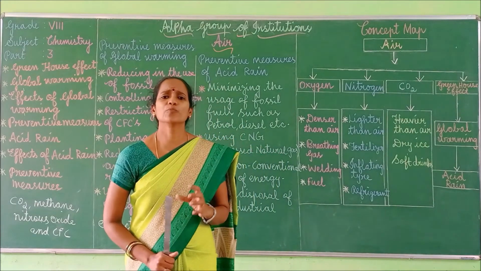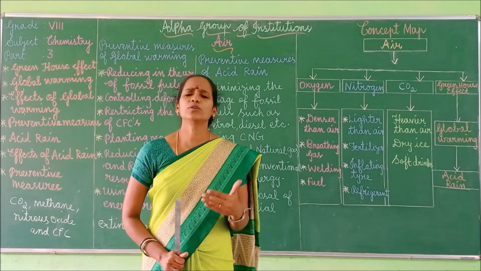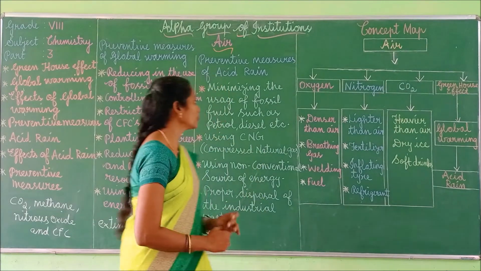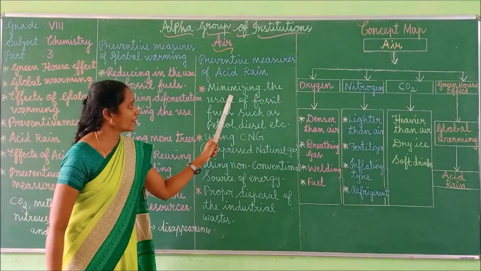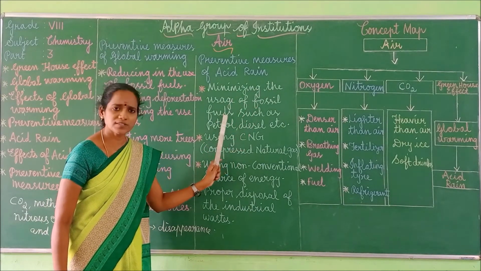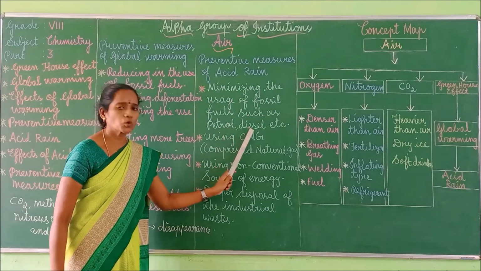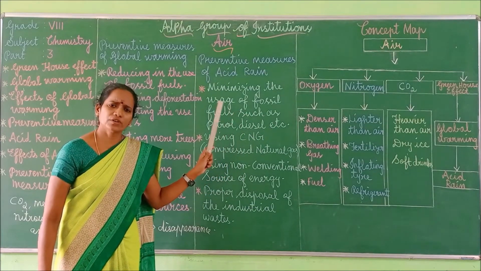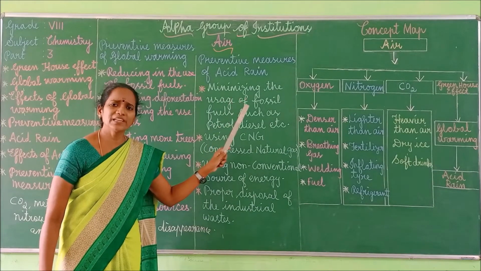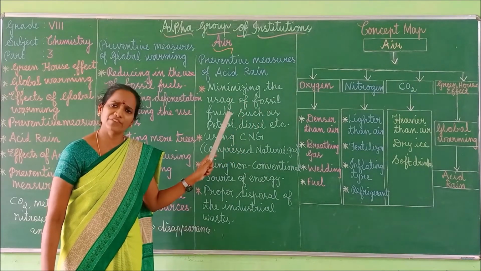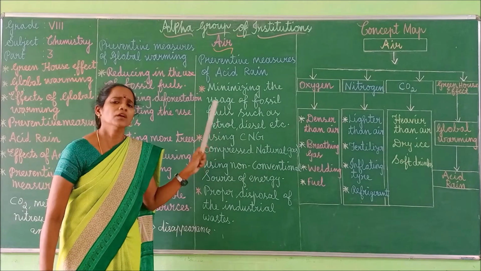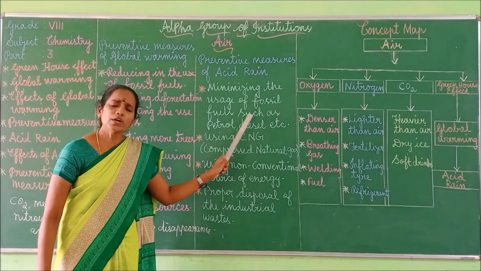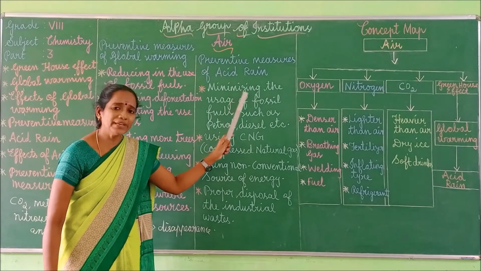What are the preventive measures we have to take? We need to take some preventive measures to save Earth. First one, we have to minimize the usage of fossil fuels such as petrol, diesel, etc. Nowadays we are using a lot of fossil fuels. We are burning a lot of fossil fuels in everyday life, isn't it? We are burning petrol, diesel, etc. So we should avoid using them. We have to minimize the usage.